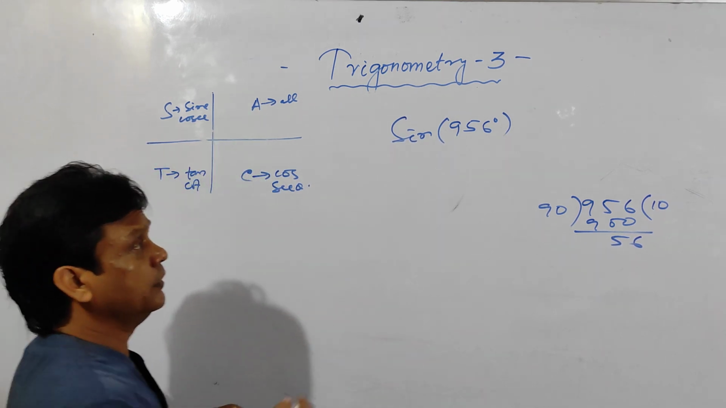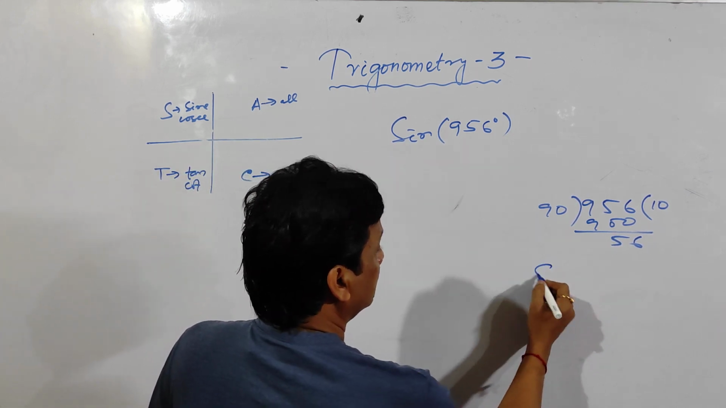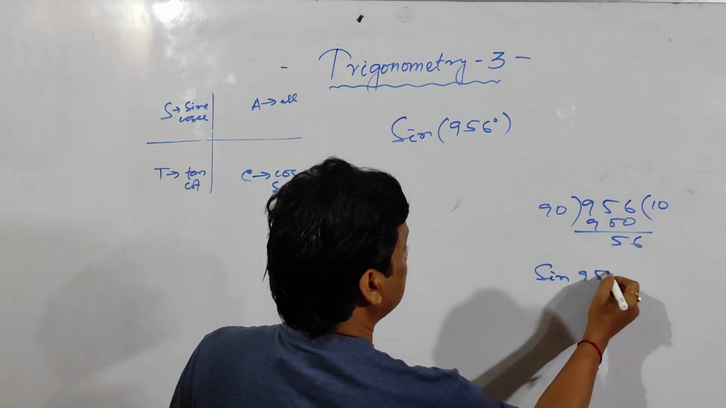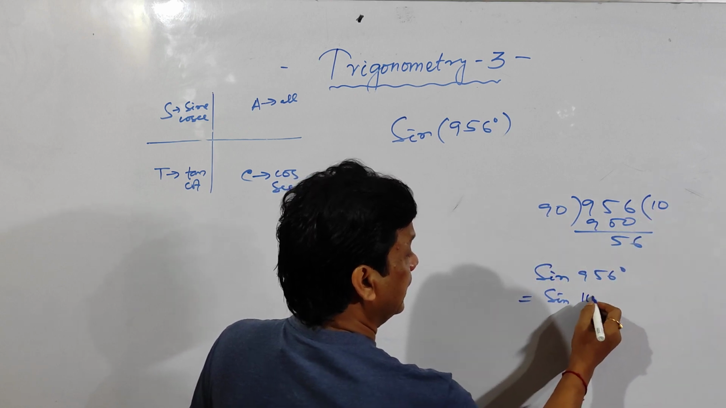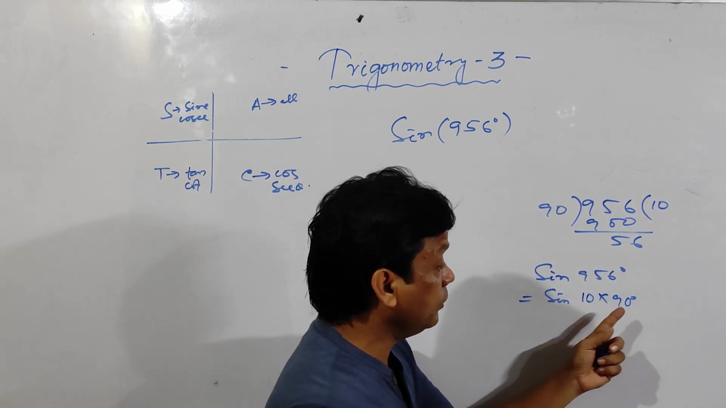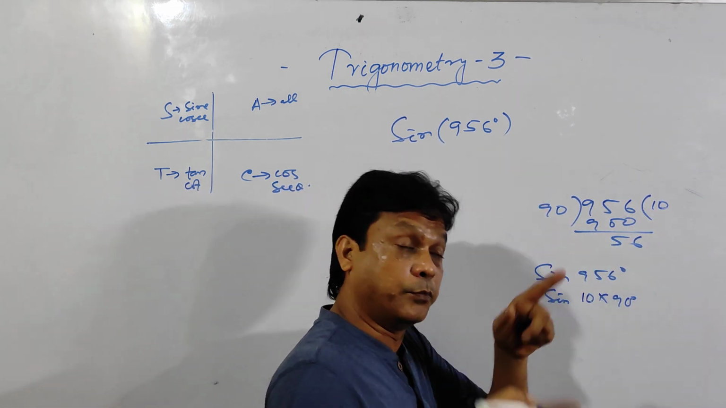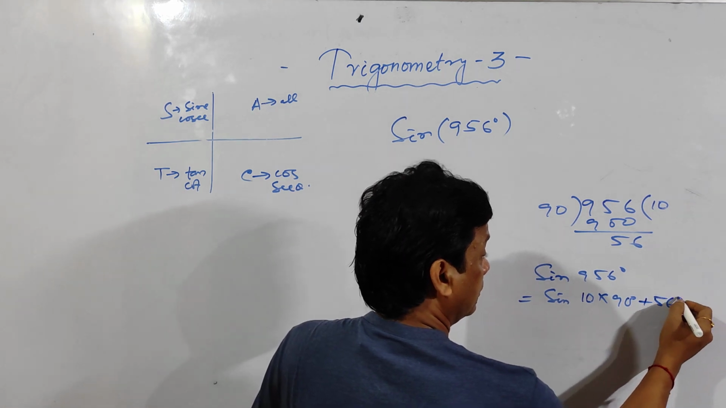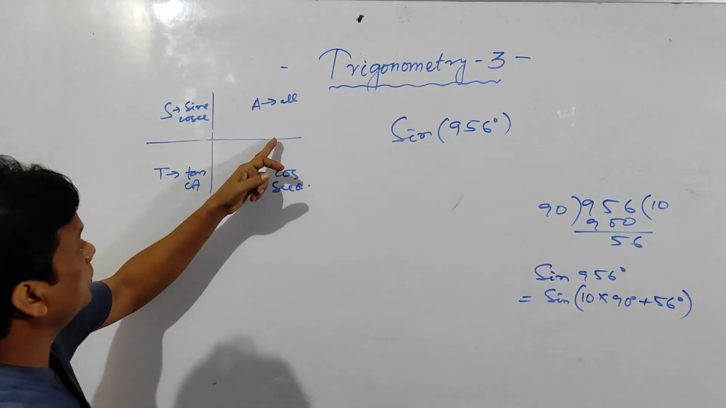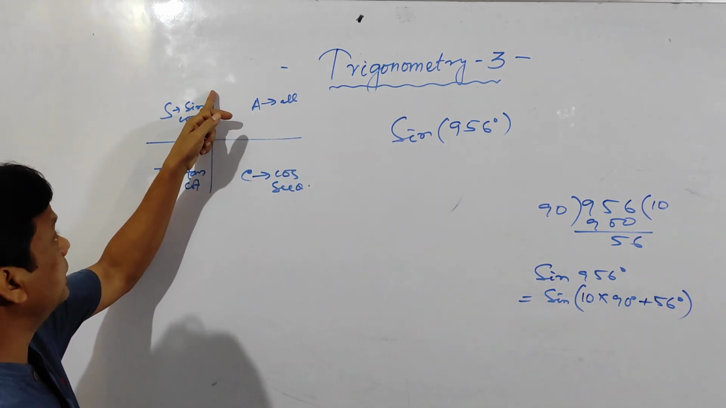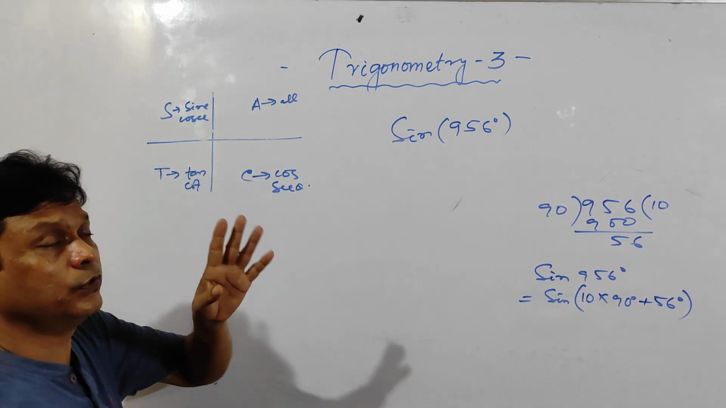So here, how can you write it like this? Sine 956 degree can be written as sine of 10 into 90 degree plus 56 degree. How many 90s are there? 10 90s plus 56 degree. Clear? So see here. From this to this, one 90 is completed. Then moving to this one, 2, then 3, 4. Then by moving one circle, 4 90s are completed.